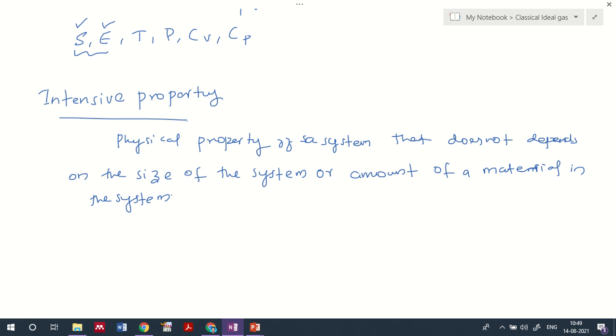So that's what an intensive property is. Just write down this definition. Intensive property is a physical property of a system that does not depend on the size of the system or the amount of material in the system. If we consider a system, for example a box, the size of this box or the number of particles in it does not mainly affect this property.